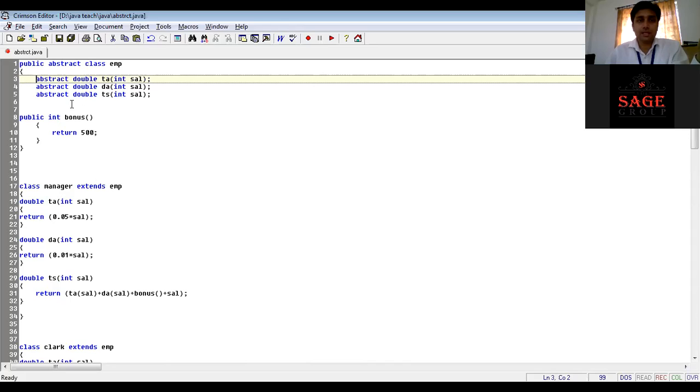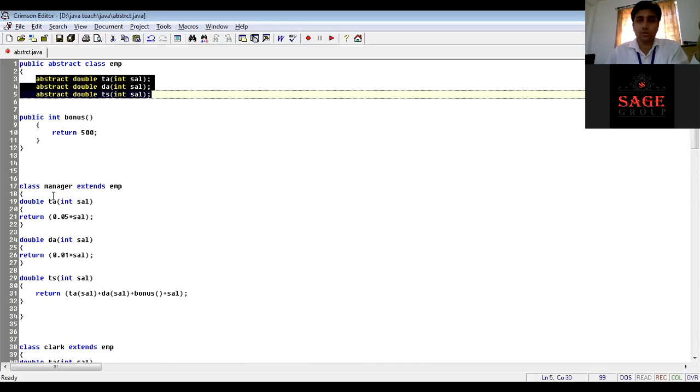So whenever we realize that these methods have to be overridden in different classes, we provide a framework by implementing the abstract class, extending it, and overriding all the abstract methods of the abstract class.